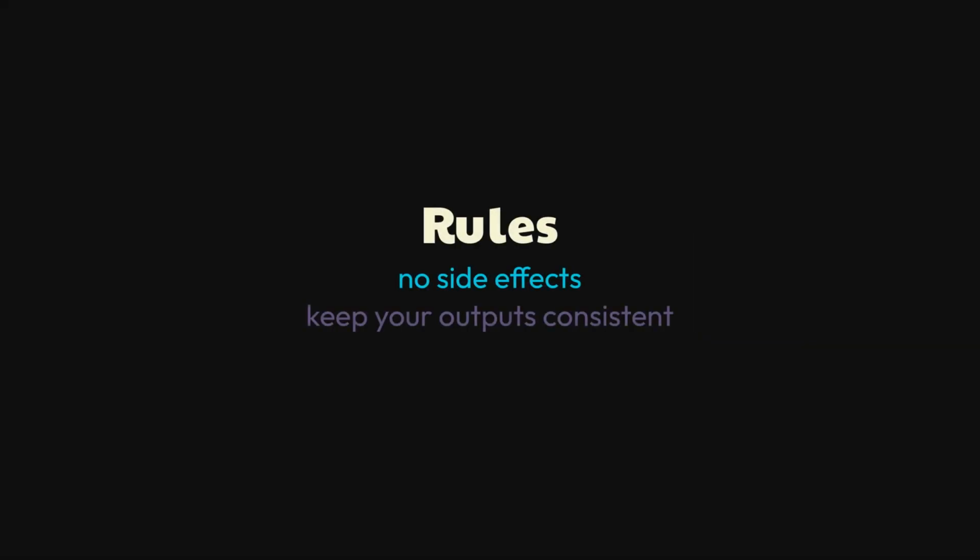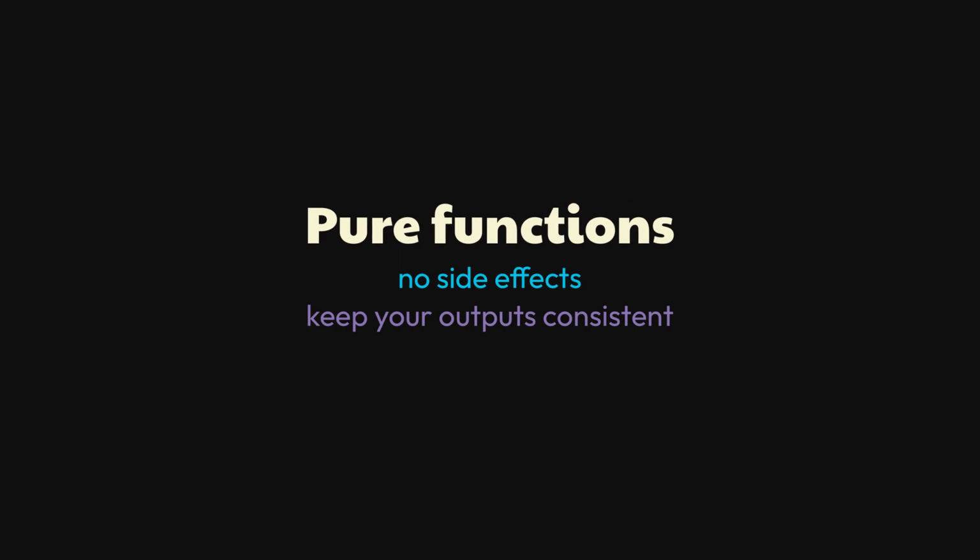Next, because these functions are free of side effects and don't depend on the context of the application, they're optimized for testing. You can simply test that, given a certain input, the output is consistent with what you'd expect. Now, if it's not already obvious, this idea isn't a new concept that we've invented. Instead, we've essentially recreated the functional programming principle of pure functions. A function is considered pure if it contains no side effects and if, given the same input, always returns the same output. By embracing and striving to keep your functions pure, you'll naturally increase the predictability of your program while minimizing the amount of bugs it has.